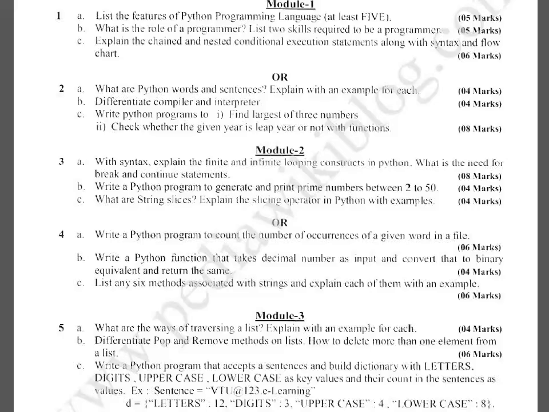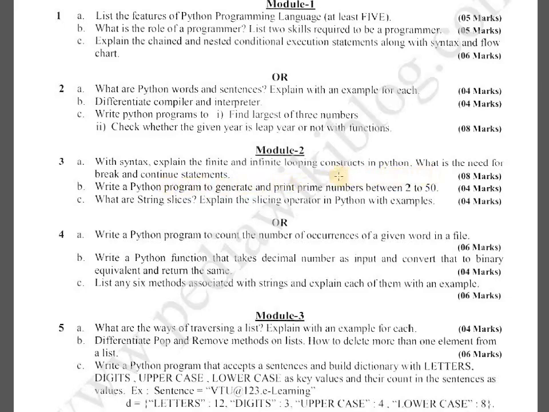Hello dear students, in today's class I solved this question from the previous question papers. Write a Python program to generate and print prime numbers between 2 to 50. That means whenever we run the Python program, it displays the prime numbers between 2 to 50.